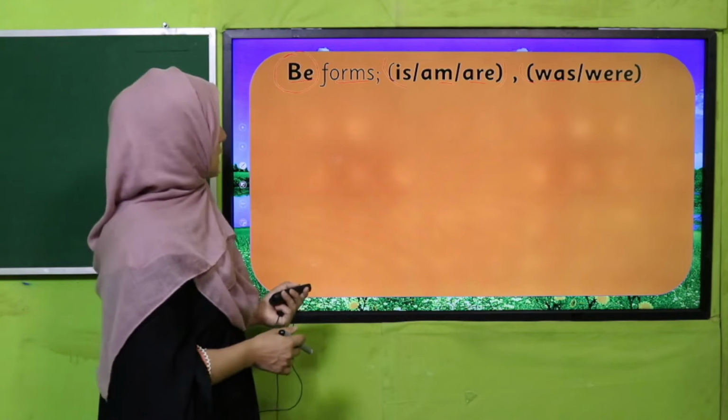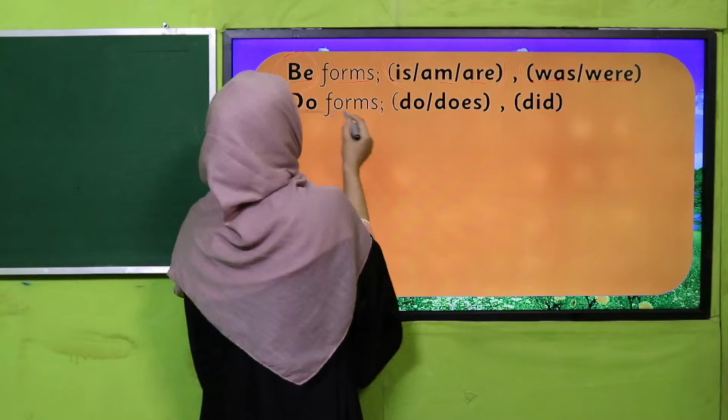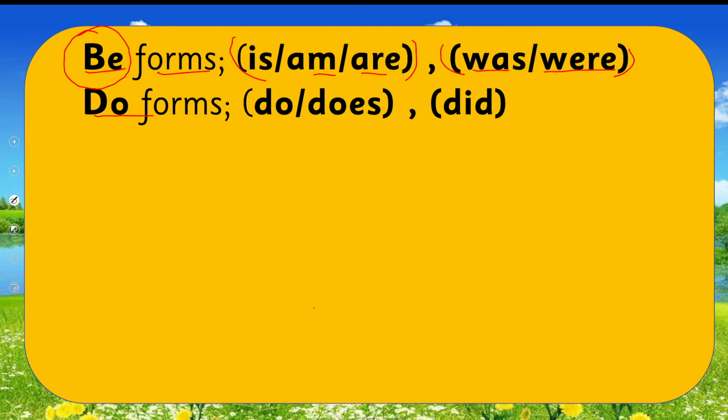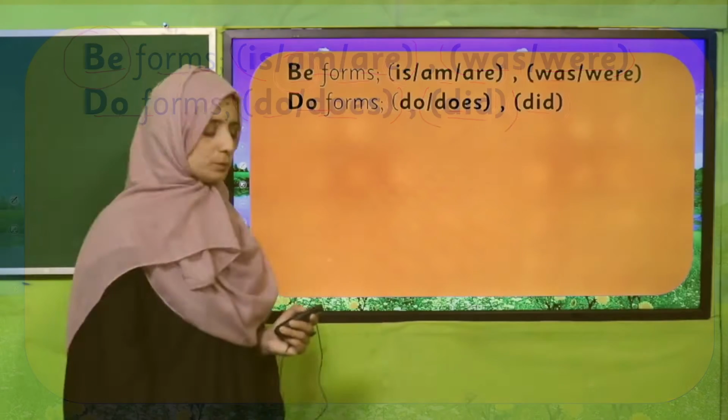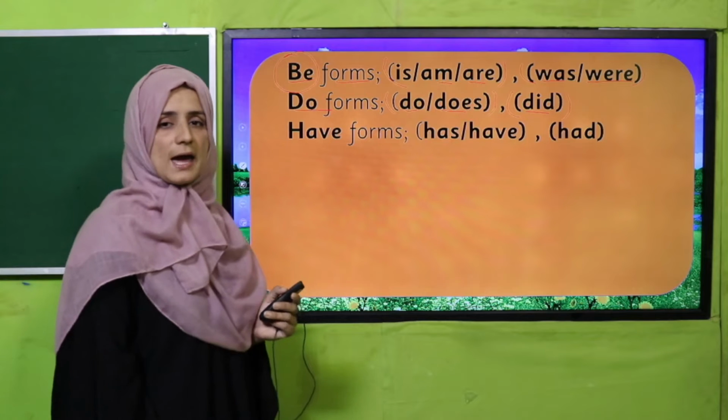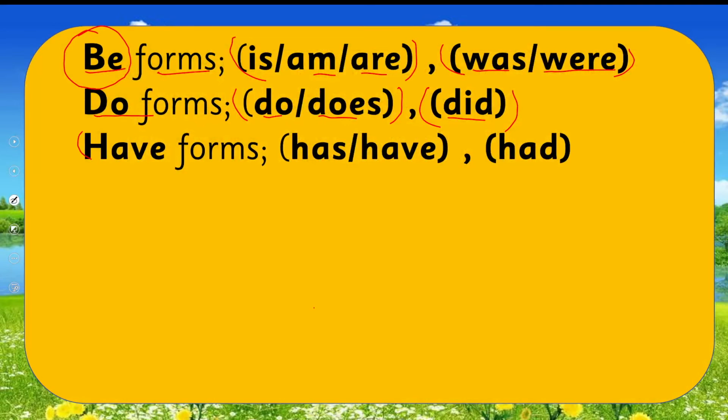Next, do forms. Do has different forms: do and does, and did. We use do and does in present time, my dear students, and did in past time. These are also the forms of do. Next are the have forms. Do you know the have forms?